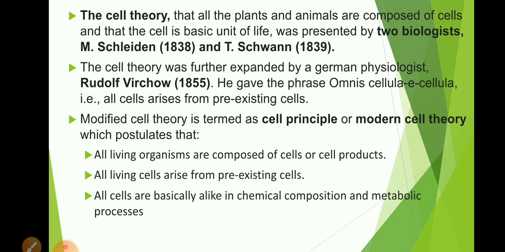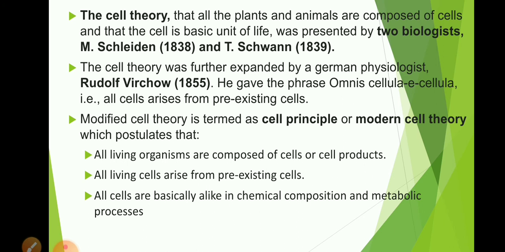And now we know that along with huge plants and animals, there are some microscopic organisms which we can't see with our naked eyes. And many microscopic organisms are made up of only one cell.